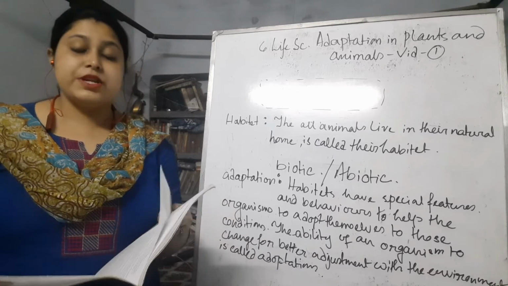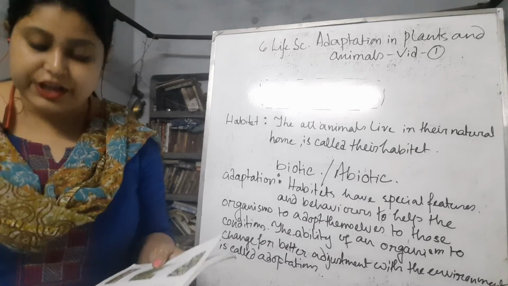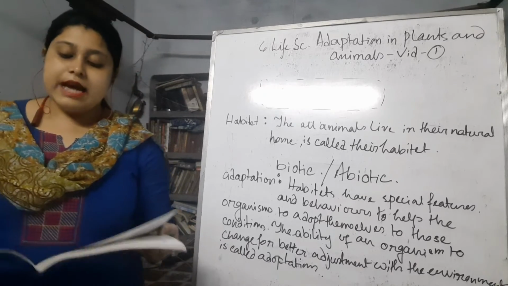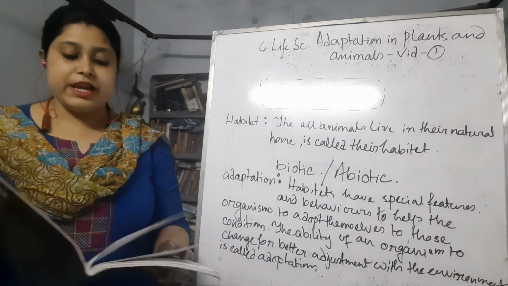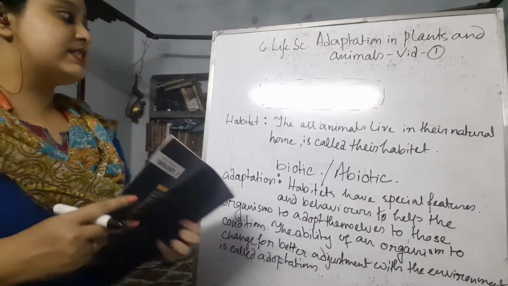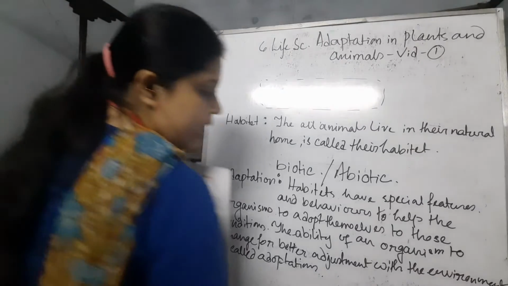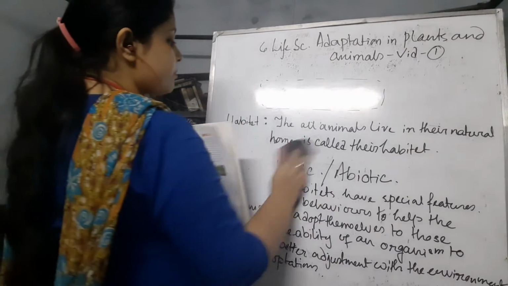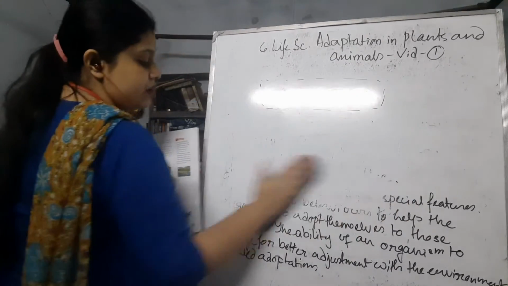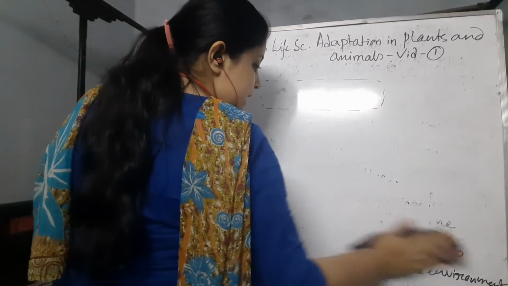Then there is the adaptation of animals, including the adaptation of fish in water, adaptation in terrestrial animals, and adaptation in aerial animals. There are many kinds of adaptations you can see in front of you. The adaptations are mainly done by plants and animals.